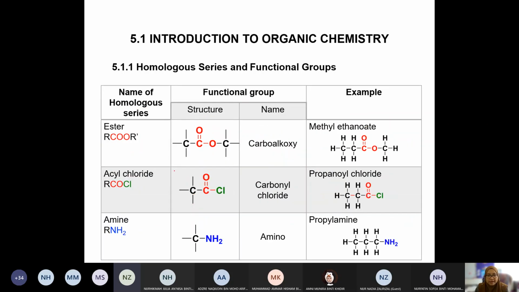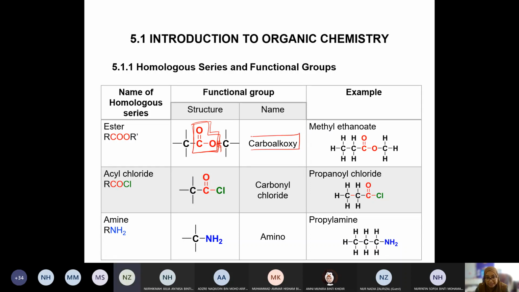Okay, right, and then we have ester. Okay, so ester is a homologous series, so this is how it looks like. Okay, bila normally carboxylic acid combine with alcohol, it form ester kan. So nampak tak? Sepatutnya kan ada H kan, so H is removed. Later we will learn on the reaction of carboxylic acid. Okay, you akan tahu macam mana at the end dia jadi begini. Okay, alright, so C double bond O. Yang ni beza sikit, dia duduk dekat tengah. Ester kan, dia duduk dekat tengah, tapi initially it has OH, now dia jadi O saja. And it is in the middle ataupun between the carbon.